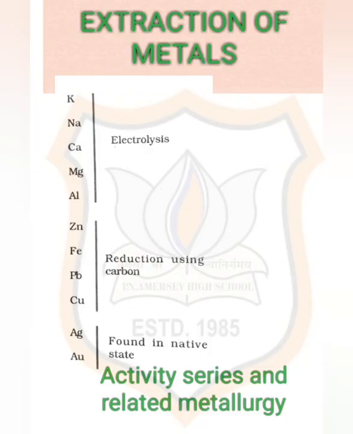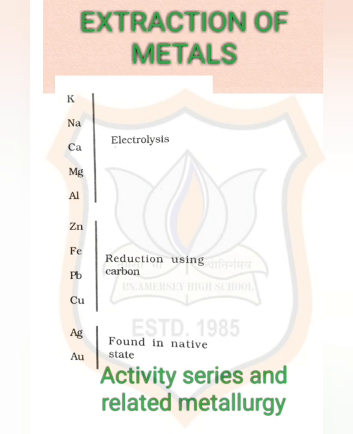Now, extraction of metals. So, we have learned about the reactivity series of metals. Having this knowledge, we can easily understand how a metal is extracted from its ore. Ore we have discussed just above. Some metals are found in the earth's crust in the free state. Some are found in the form of their compounds, while the metals at the bottom of the activity series are least reactive, like gold, silver, lead, and mercury, etc. They are often found in a free state because they do not react with anyone easily.